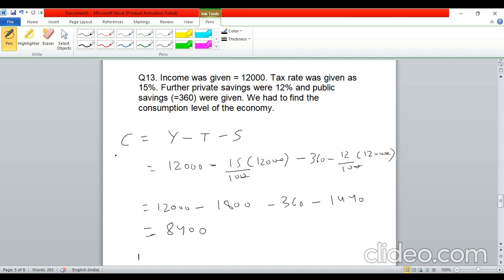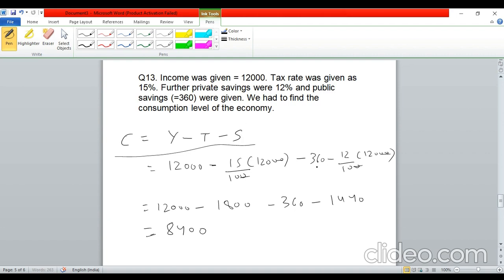So easily we can use this equation. That is, consumption will be what? What is left in the income after paying the taxes and after deducting the savings. So what is the income? 12,000 minus taxes. Now tax is given as 15%, so 15% of 12,000, minus savings. Now savings here we will include both the public and private savings.